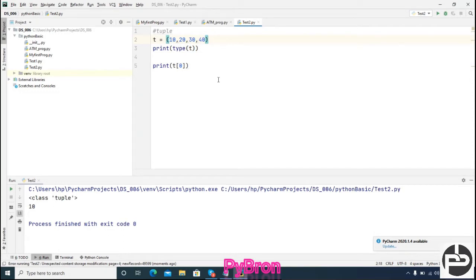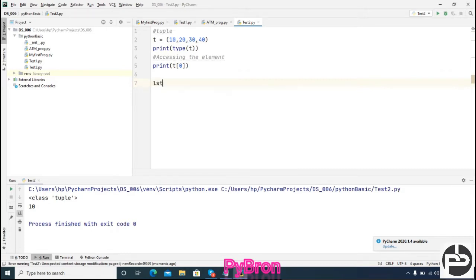Got it. Now suppose you have an element and you want to convert it into the form of a tuple. How will you convert it?